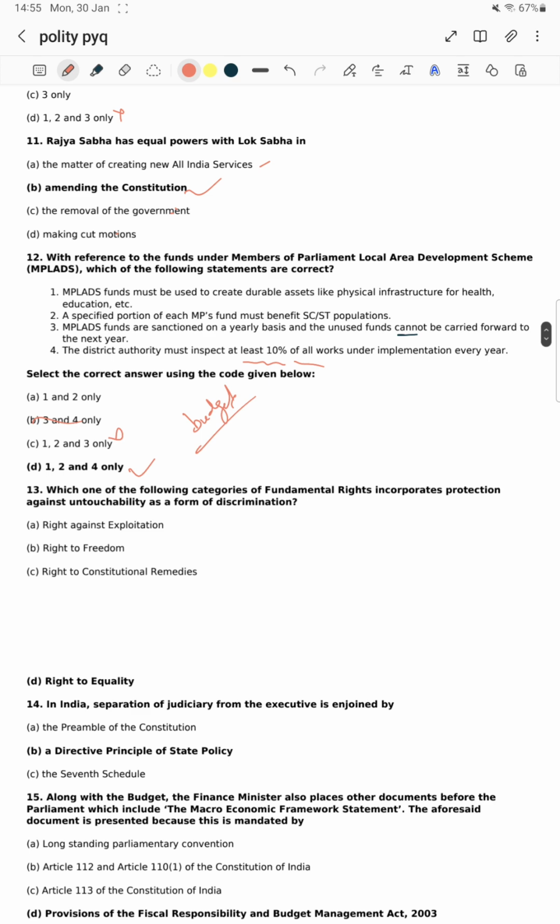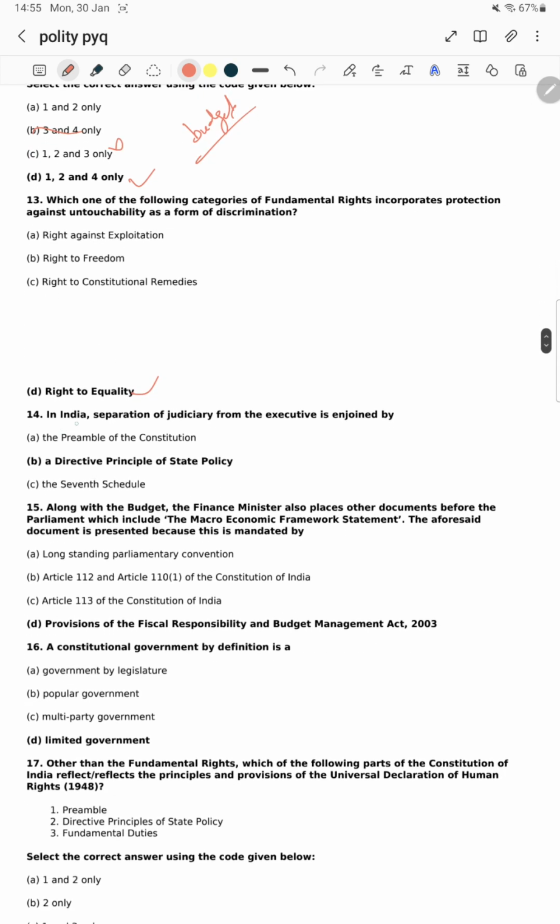Okay. Which one of the following categories of fundamental rights incorporates protection against untouchability as a form of discrimination? Right to equality, sir. Untouchability is covered in the articles on the right to equality. In India, separation of the judiciary from the executive is enjoined by the DPSP, sir. There is an article that itself says the separation of executive and judiciary. Article 50.